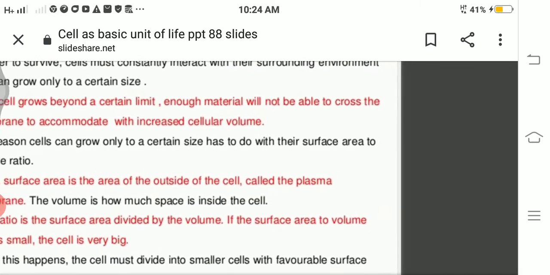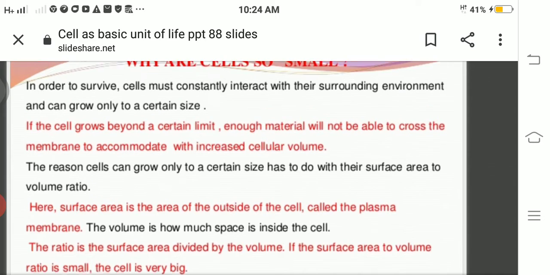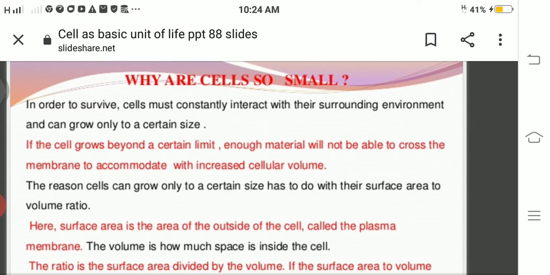Why are cells so small? Okay, my dear students, in order to survive, cells are continuously in contact with the surrounding environment, and they keep on growing in size to a certain extent. If the cell grows beyond a certain limit, what will happen?